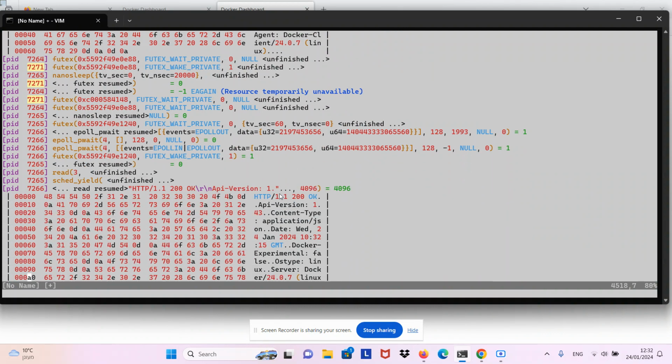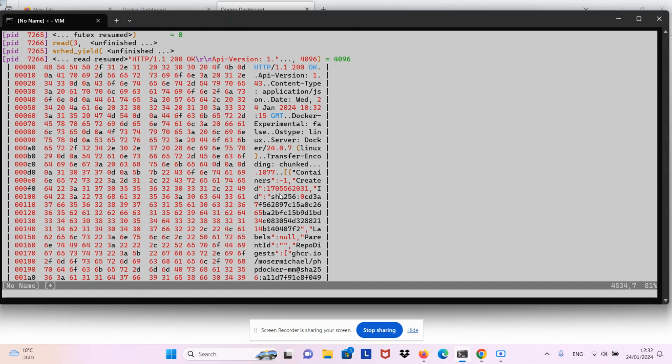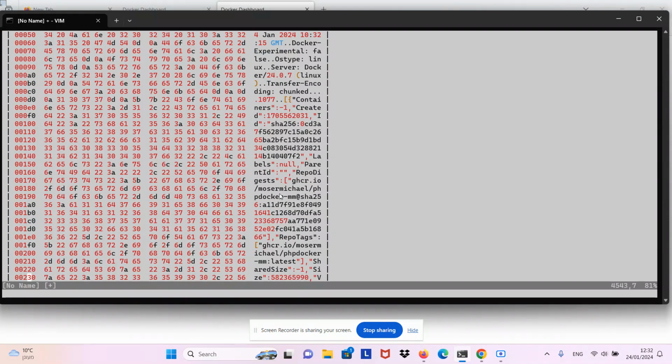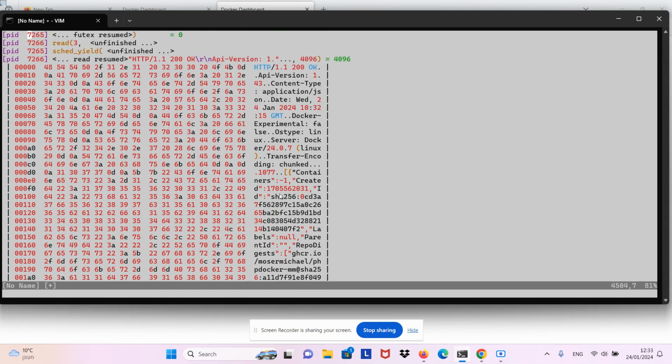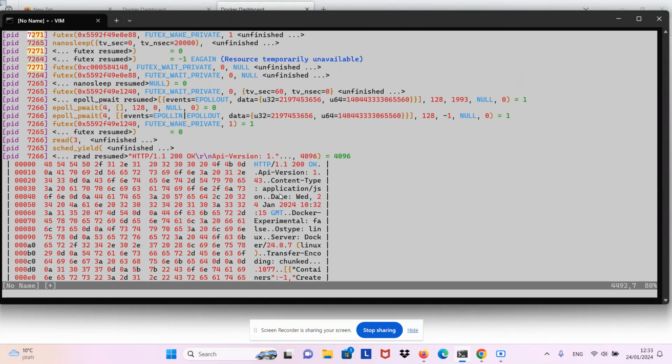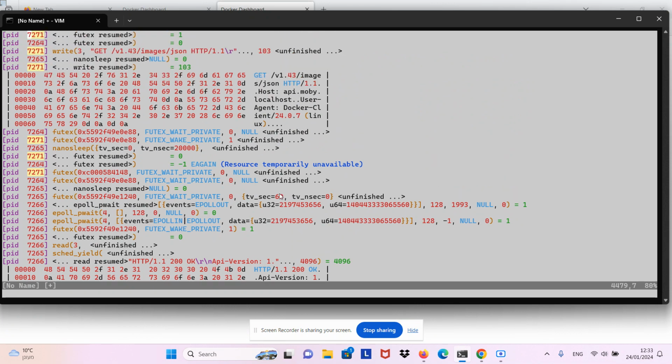Oh, here you see the HTTP response for this command, which is listing all of the Docker images as expected. And what was this file descriptor that we were looking at? It's number 3.